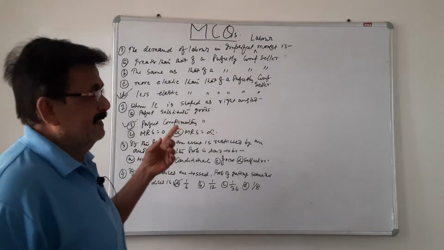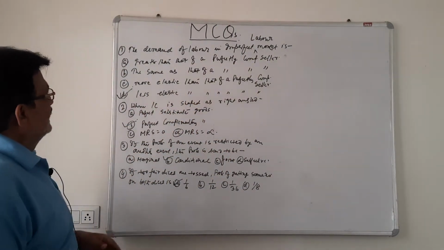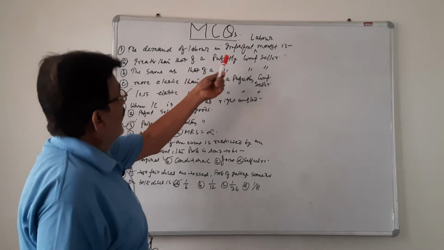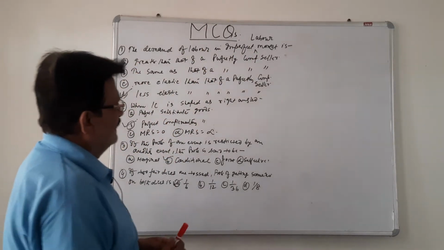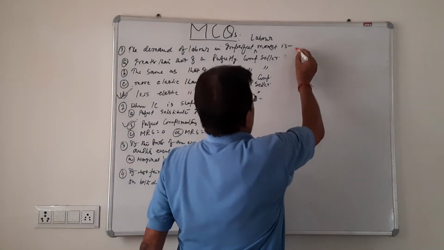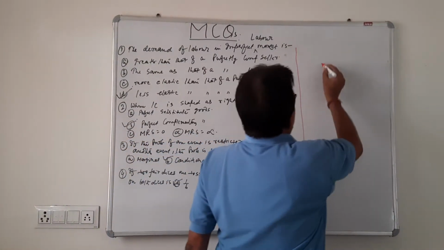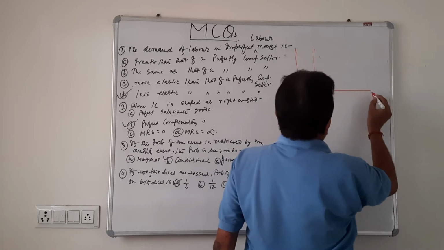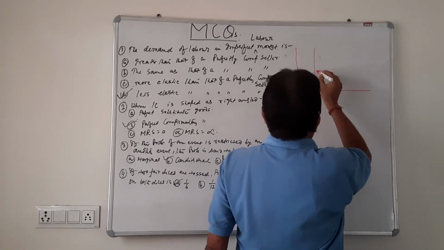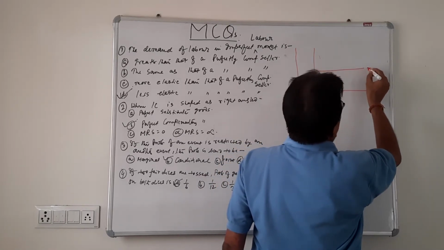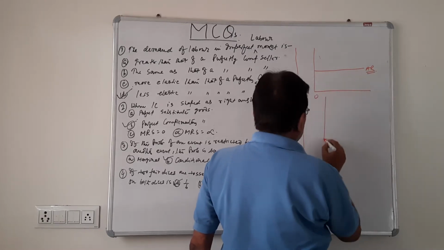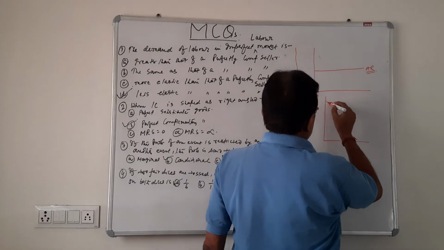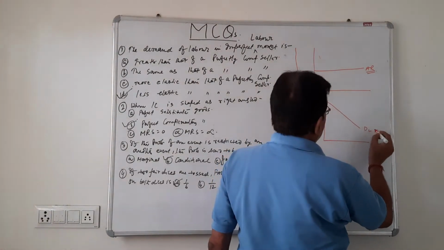Let me start this. Number one: the demand of labor in an imperfect labor market. These are the four options. Whether it is a product market or a labor market, in perfect competition the demand curve would be perfectly elastic. And in any imperfect market, the demand curve of labor has to be downward sloping.